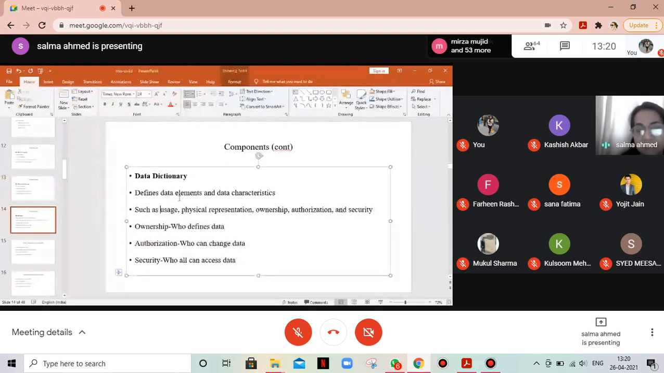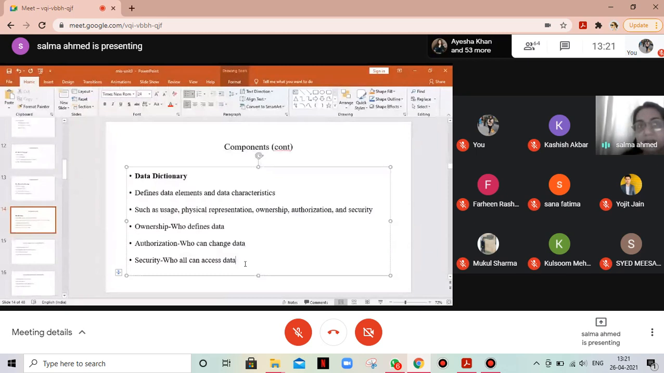This defines data elements and data characteristics, meaning whether it is numerical or alphabetic or alphanumeric, such as usage, physical representation, ownership, authorization, and security. Ownership means who can define the data, who says whether name is going to be name with 30 spaces or first name, middle name, last name. Authorization means who can bring about change in the data. Security means who all can access the data. So everybody is not allowed to access all the data.